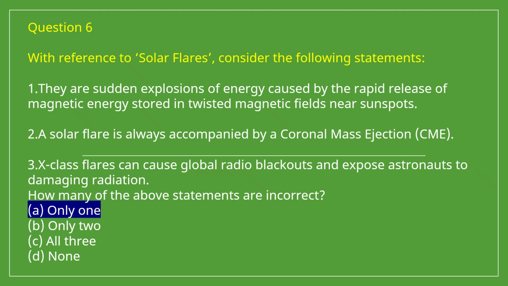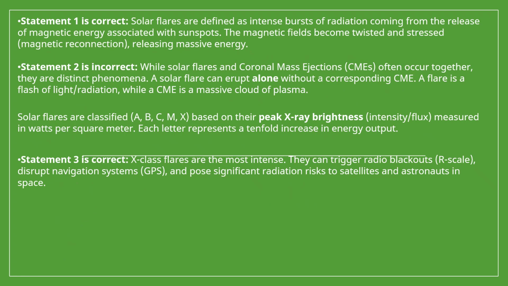That is, the incorrect statement is statement 2, because solar flares and coronal mass ejections often occur together. They are distinct phenomena. A solar flare can erupt alone without a corresponding CME.